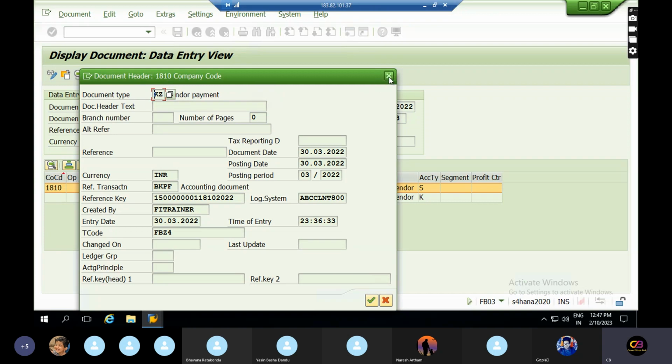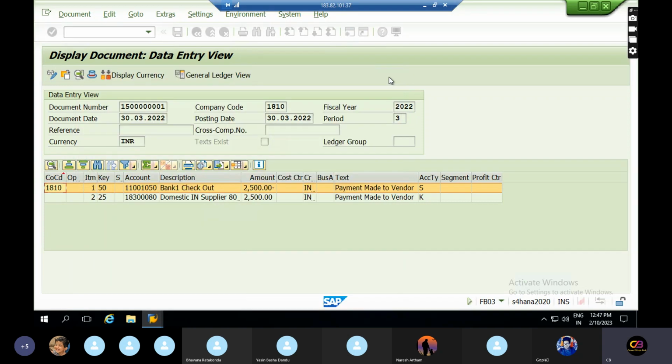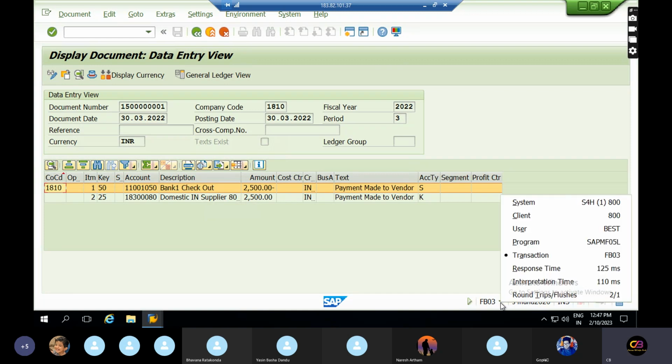So this transaction was posted. So this is entry view. In SAP, we have two types of views. One is entry view and the second one is general ledger view. This is general ledger view. This is S4HANA server, okay, this is what you are looking over here. This is completely S4HANA server.